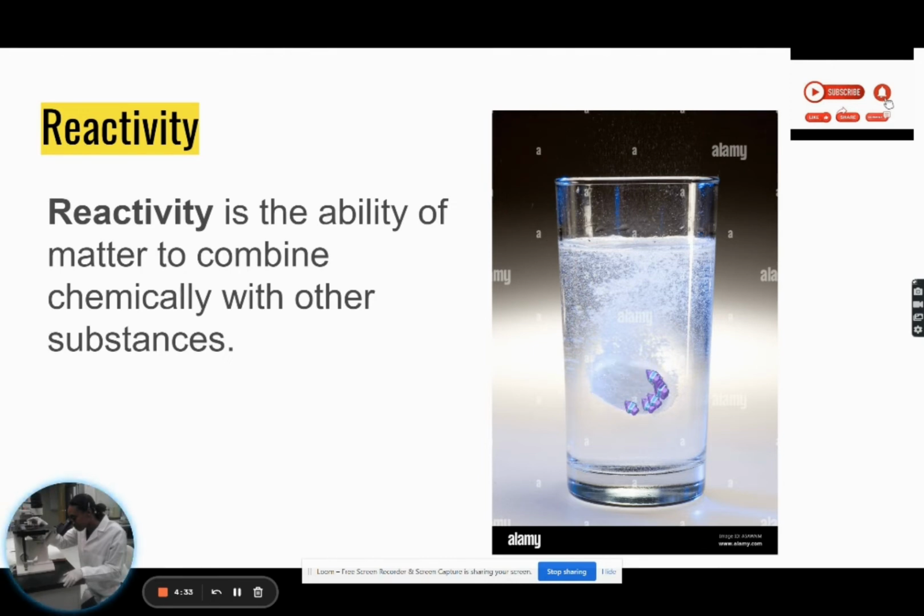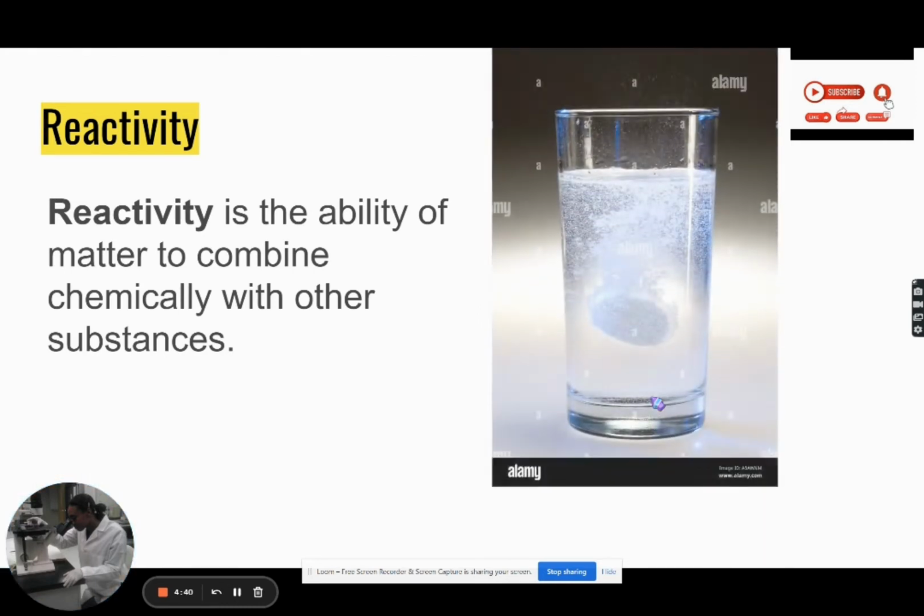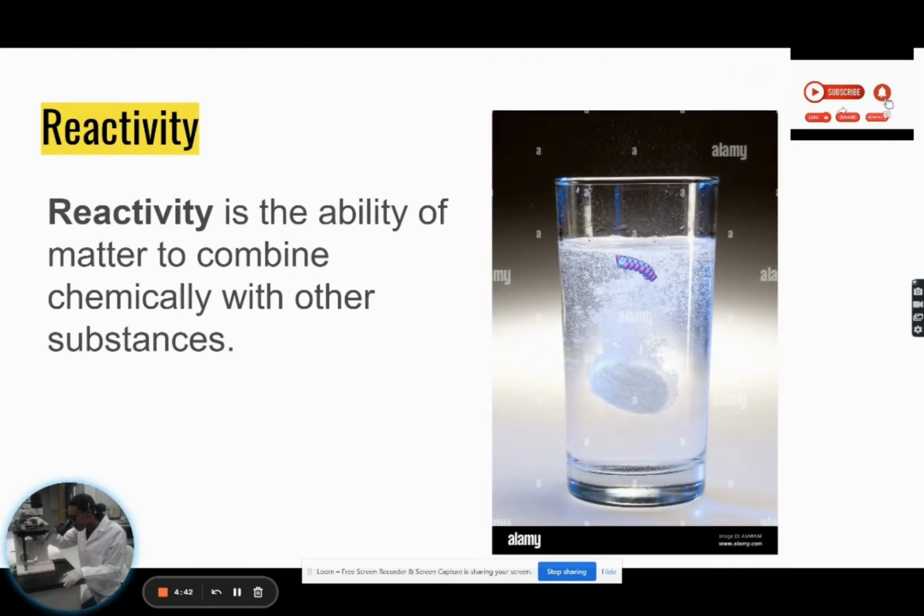We put it in the water, and what happens? If you're looking closely, you will see the tiny bubbles that are being created in the glass because of this reaction, right? And these tiny bubbles are indicating that reactivity is taking place.